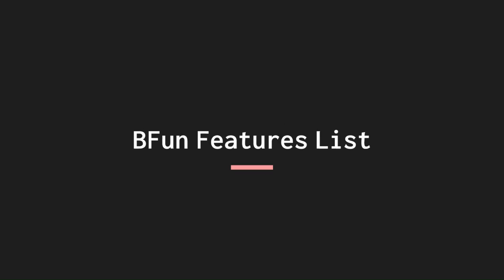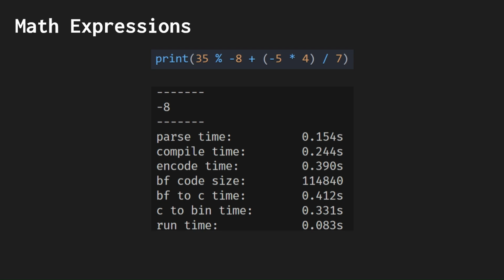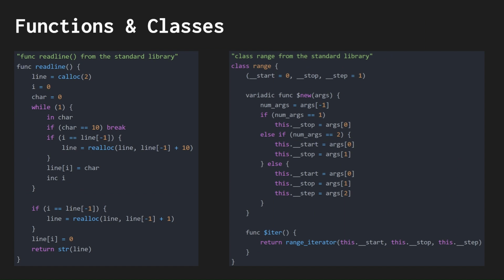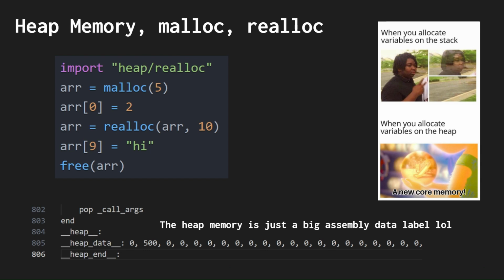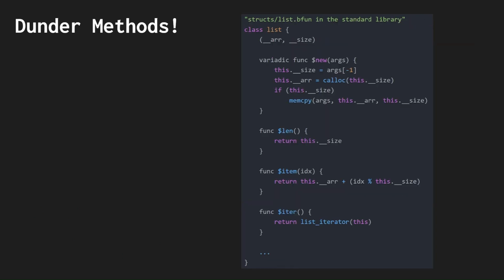I put together a list of features that the language has. It's got dynamically typed variables, type checking, math expressions, if statements and loops, functions and classes, heap memory, along with malloc and realloc, inline assembly, and magic dunder methods.